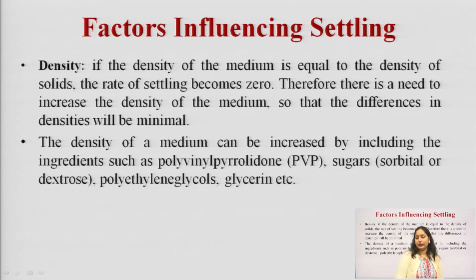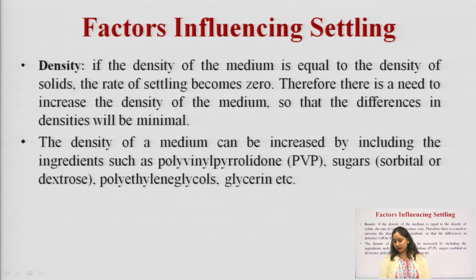Density. If the density of the medium is equal to the density of the solid, the rate of settling becomes 0. Therefore, there is a need to increase the density of the medium so that the difference in densities will be minimum. The density of the medium can be increased by including ingredients such as polyvinyl pyrrolidone, sugars, sorbitol or dextrose, polyethylene glycols, glycerin, etc.